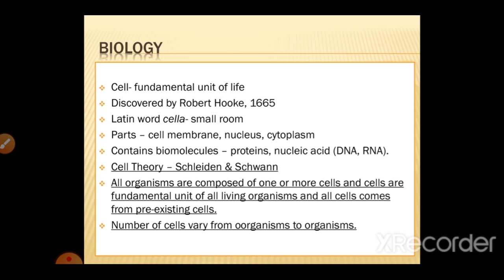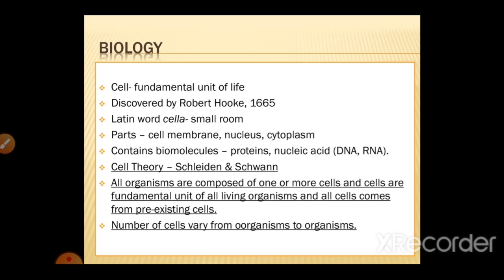Cell contains various parts and organelles. The most important are the cell membrane, nucleus, cytoplasm. Cell membrane is the outer protective cover of the cell, which protects the cell from external shock and injury. Nucleus is the storehouse of genetic materials, and cytoplasm is the fluid filled part inside the cell, which contains all the organelles and nucleus. Cell also contains various biomolecules like proteins, nucleic acids, which includes DNA and RNAs.